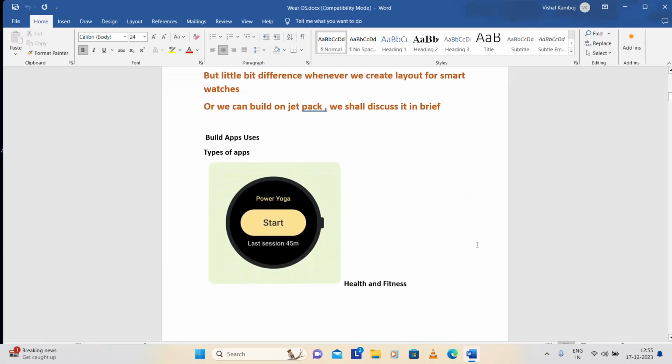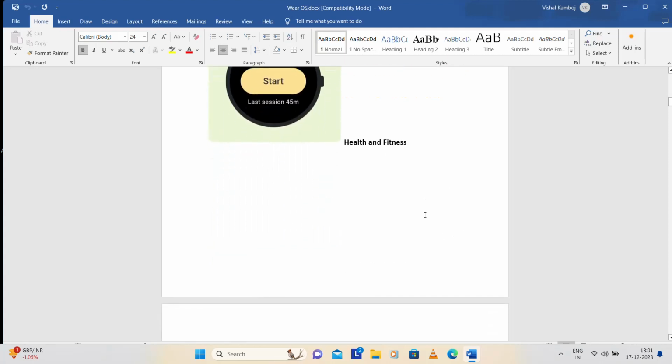First, let us check which kinds of apps we can make, like health and fitness apps. If you are talking about apps we can use on our hand, that is health and fitness, power yoga, things you can do daily in your daily activities.